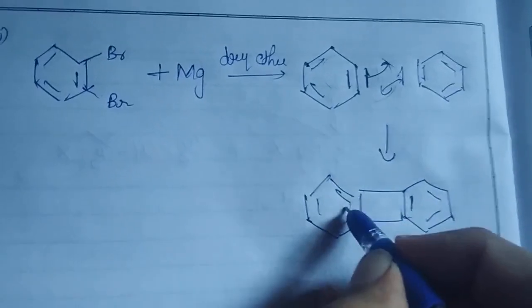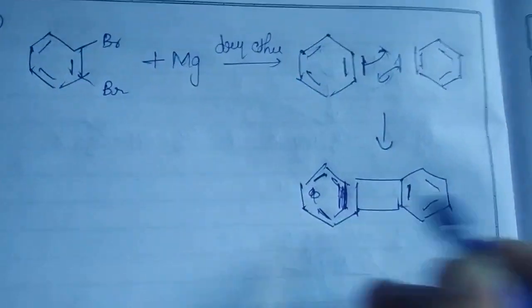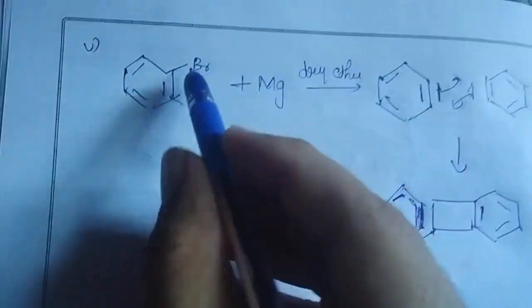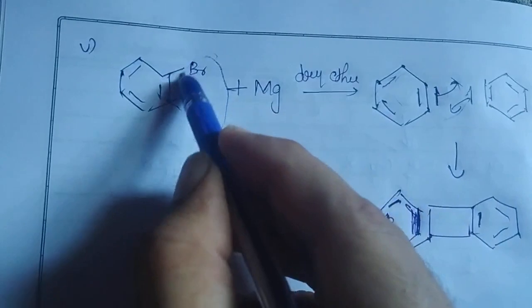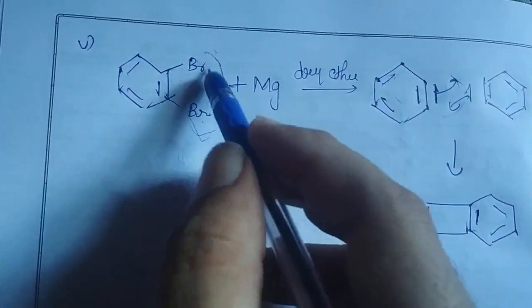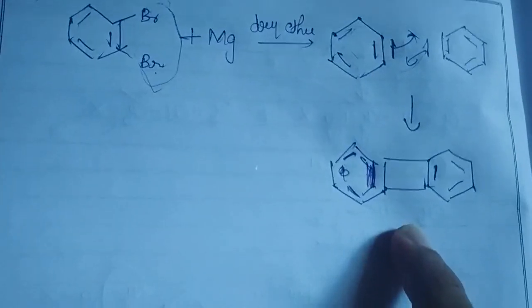Like this. Sorry, here my bond is like this. So this is our final. So instead of giving the Grignard reagent, what is happening? Whenever you are having an ortho substituted, I repeat, whenever you are having an ortho substituted dialkyl halide, you will be getting this product instead of getting the Grignard reagent.